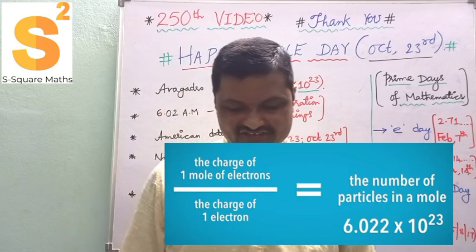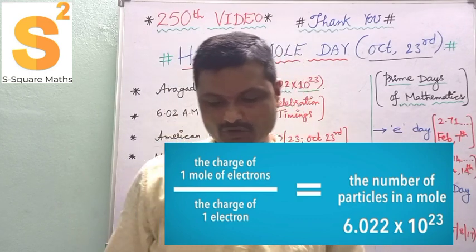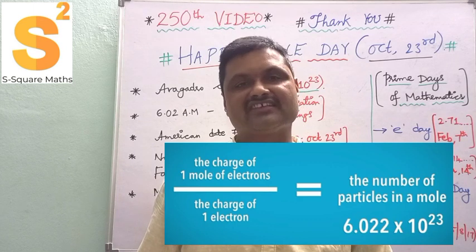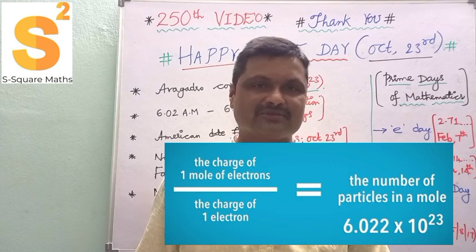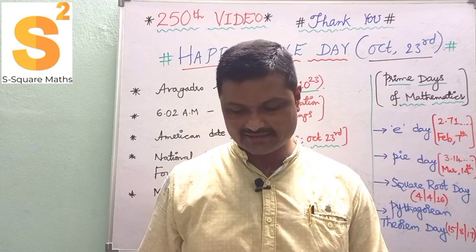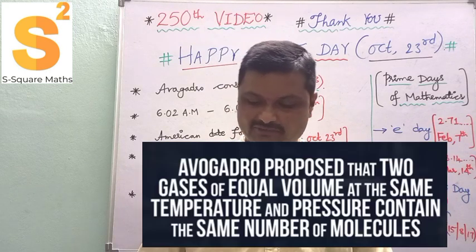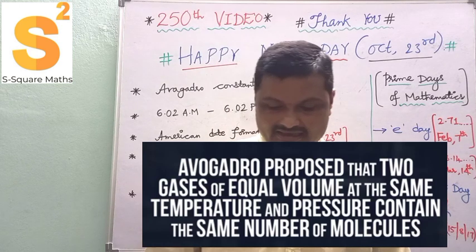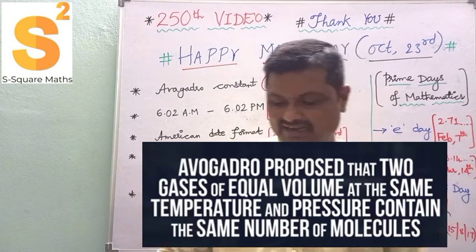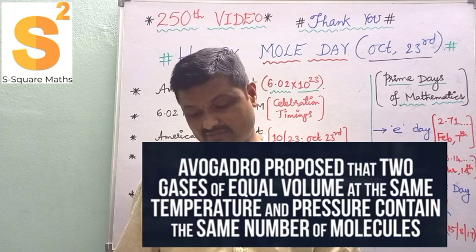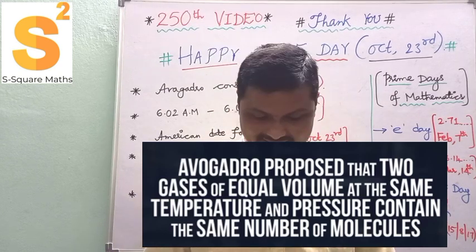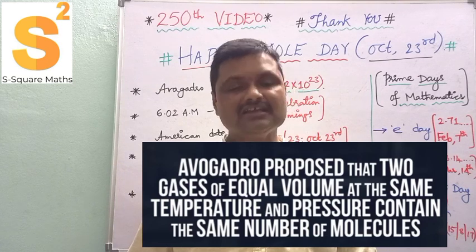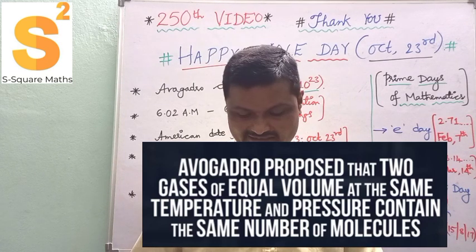Mole Day is an official holiday celebrated among chemistry students and chemistry enthusiasts. Chemistry aspirants will be eagerly celebrating this. It is observed on October 23rd between 6 a.m. to 6 p.m. October 23rd is in the American style of writing dates, month and then date.